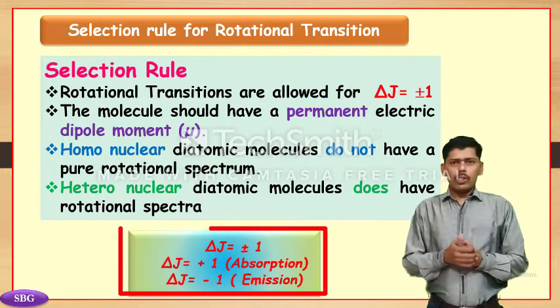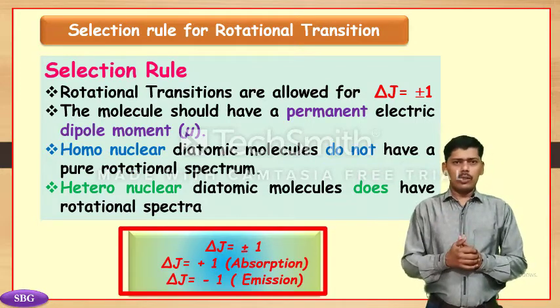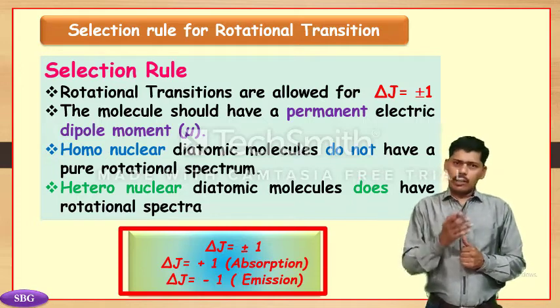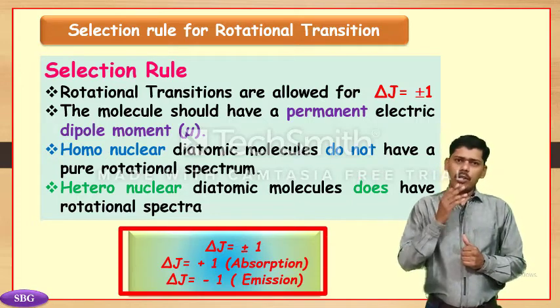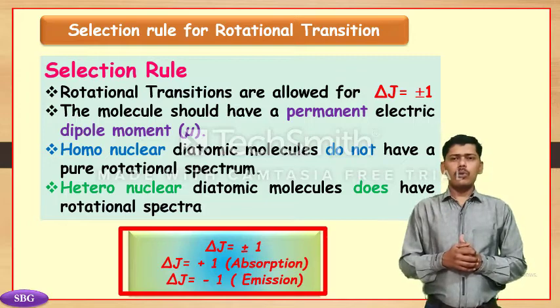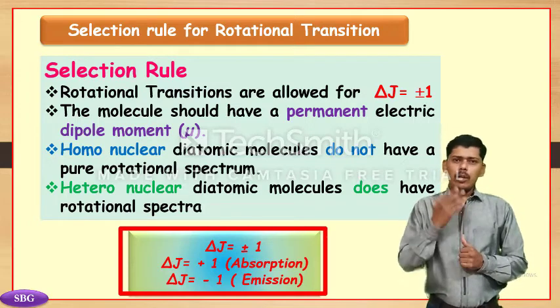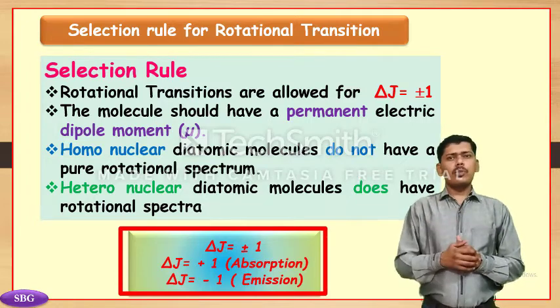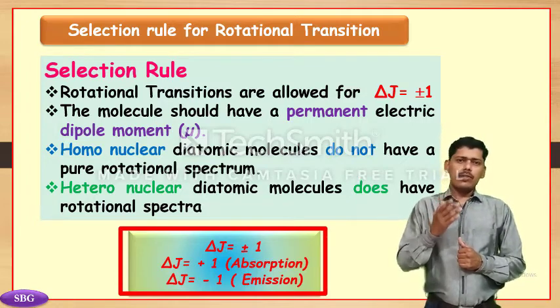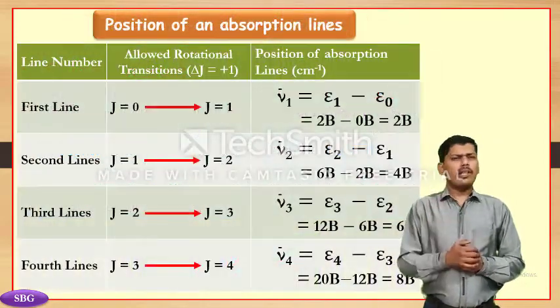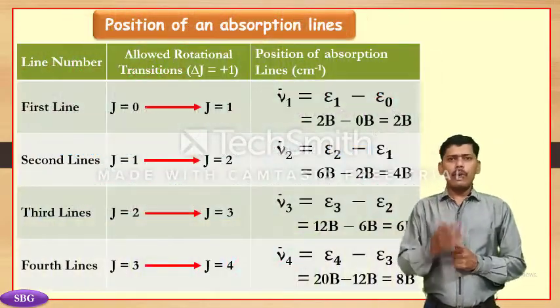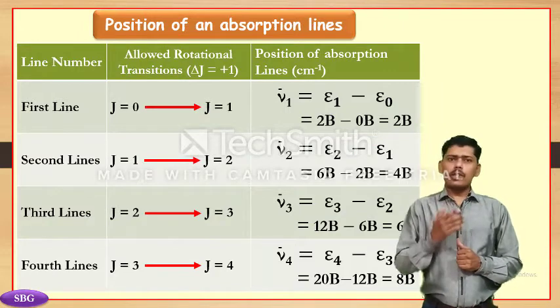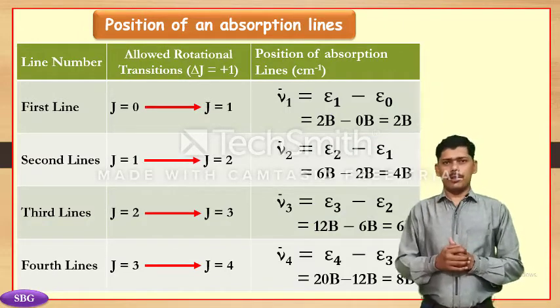Here we know ΔJ = ±1. For the absorption spectrum, ΔJ = +1, and for the emission spectrum, ΔJ = −1. In microwave spectroscopy, we usually study the absorption spectrum, and hence we use ΔJ = +1. Now we study the last point of today's lecture: the origin of lines in the rotational spectrum of a diatomic rigid rotator.